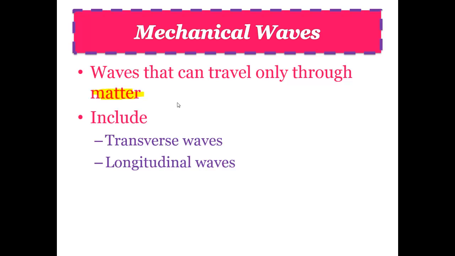Now, they include two types of waves, transverse and longitudinal. So we break mechanical waves into two categories, transverse and longitudinal, and they require a medium to travel.